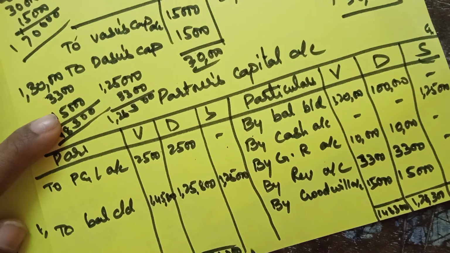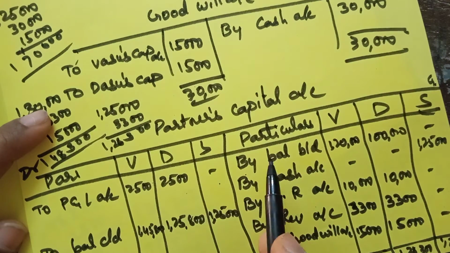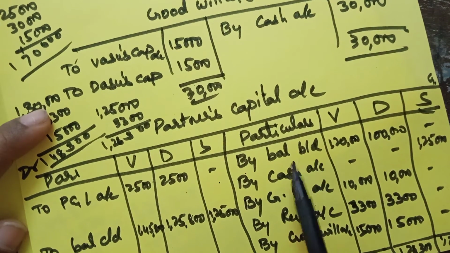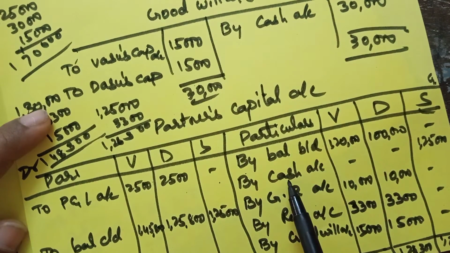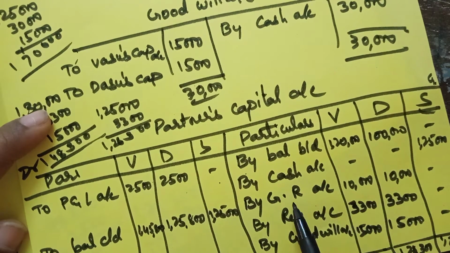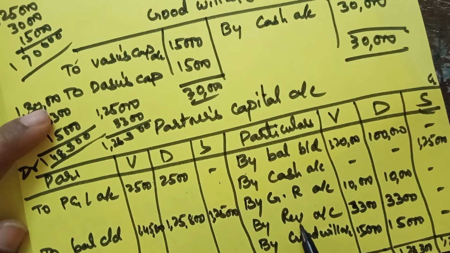1,28,300 and 1,25,000. So this is the partners capital account where we took the balance brought down from the previous question. And then the cash account, what Sonu is bringing while joining, and the general reserve, it is there in the balance sheet liability side, you are distributing according to old ratio.